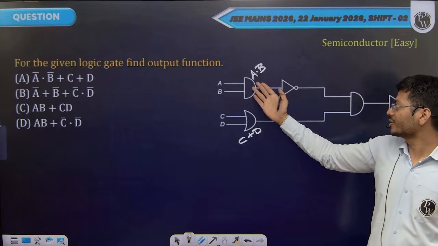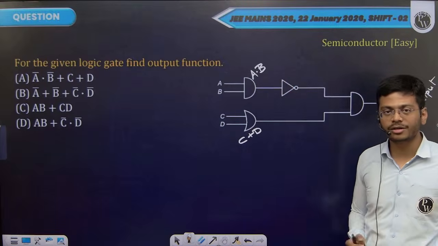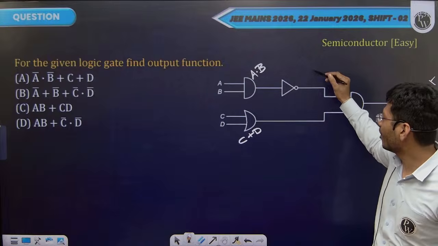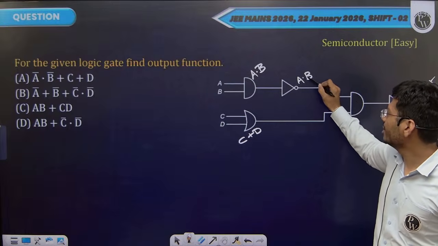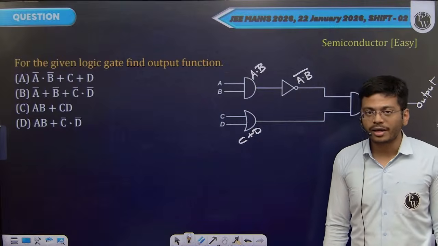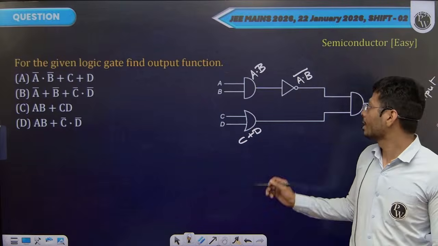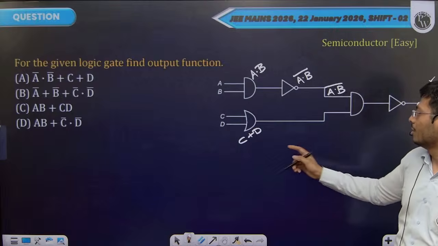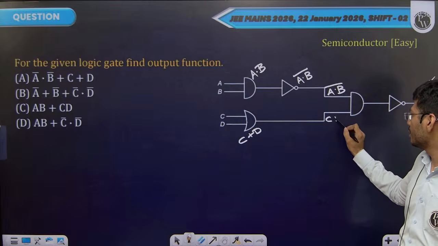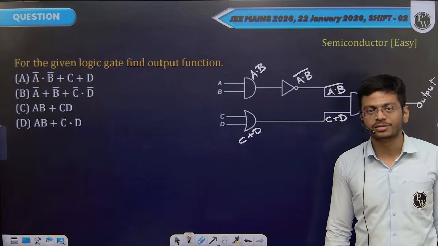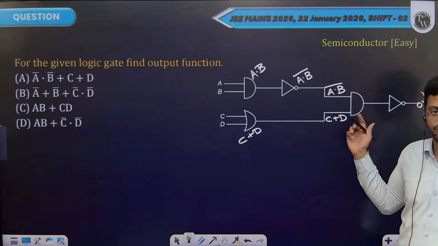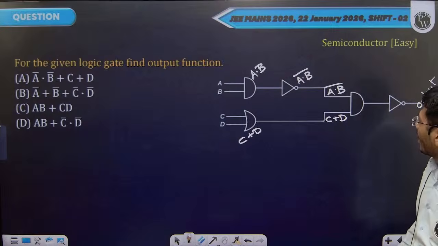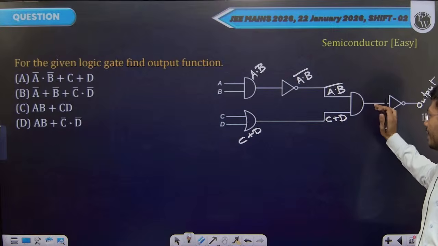This A and B is going into a NOT gate. NOT gate reverses the input. So if you are sending A and B inside NOT gate, you will be receiving A and B NOT as the output of NOT gate. This is then fed into another AND gate here. From here you are receiving C or D to be fed into the OR gate. This is AND gate. Apologies. A and B, it's bar, and C or D are going into the AND gate.